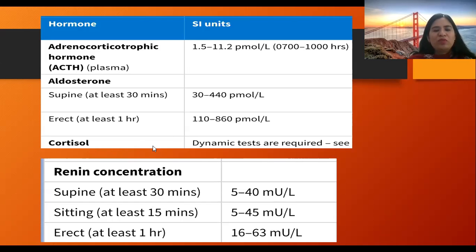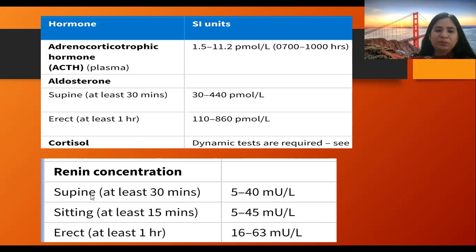And for cortisol, dynamic tests are required. That is because it is a diurnal hormone, its values are highest in the morning and lowest at midnight. So a dynamic test, that is the ACTH stimulation test, is required, or urinary free cortisol is done, and salivary cortisol can be taken.